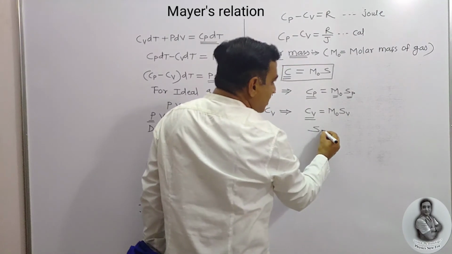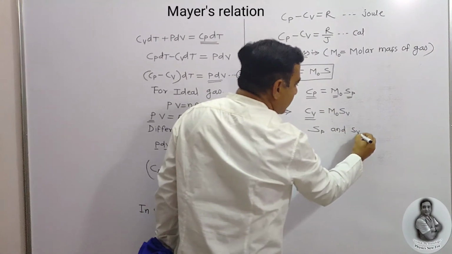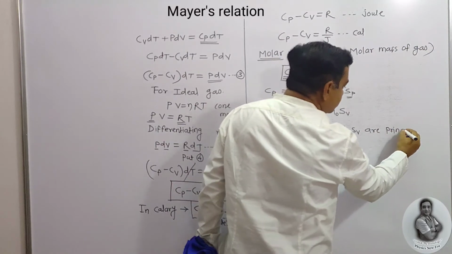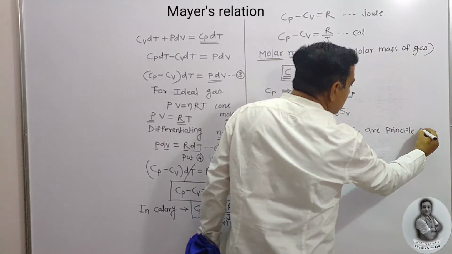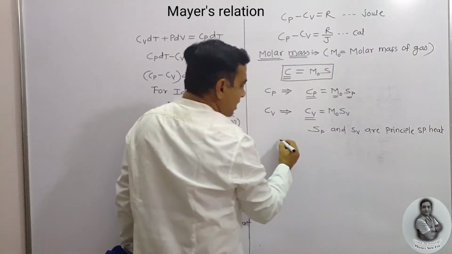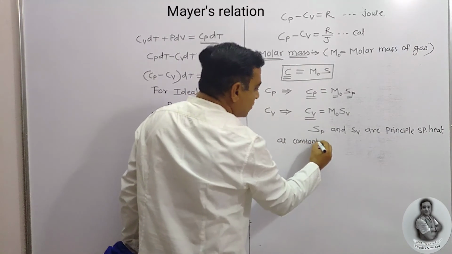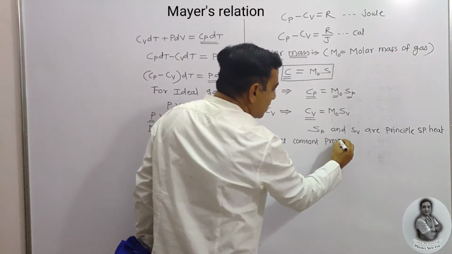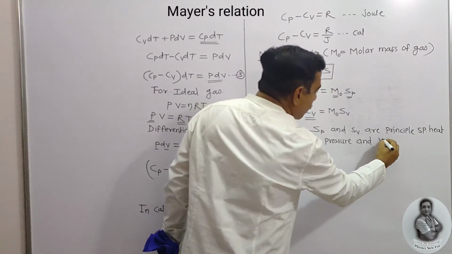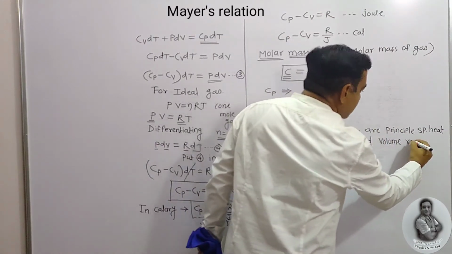That means Sp and Sv are the principal specific heats at constant pressure and constant volume respectively.